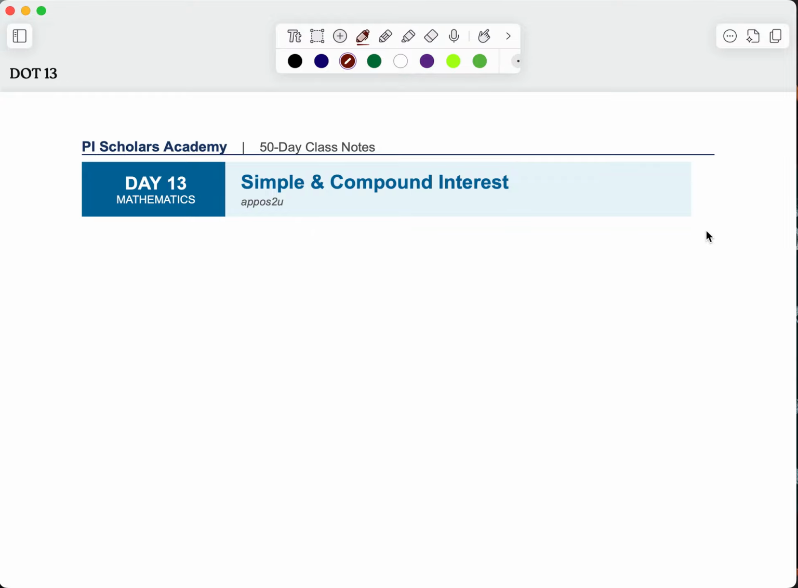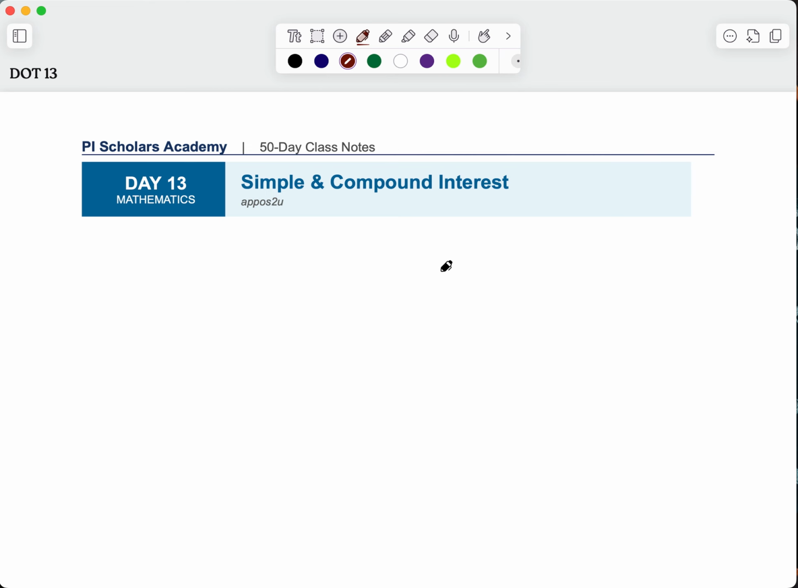It's day 13 of 50 days of tutelage, and in our math class today, we'll be talking about simple and compound interest. By the way, these simple and compound interest, sometimes they can be interesting, and sometimes they can be uninteresting based on whatever it is you are doing. If you are saving and your money is accruing, then it is interesting. And if you had borrowed money and the interest keeps accumulating, then it is not interesting. So let's get right into it.